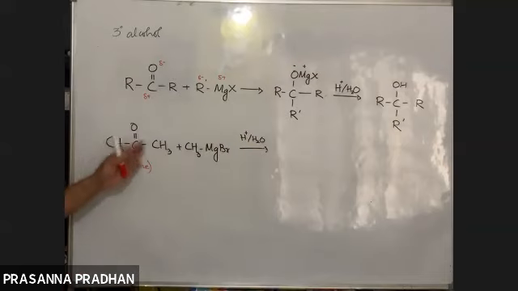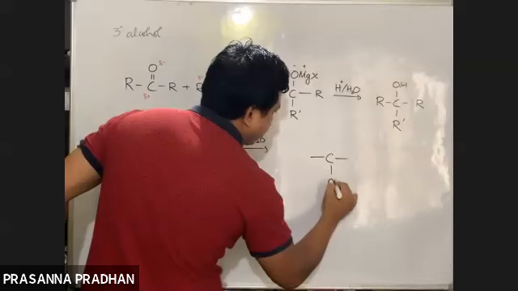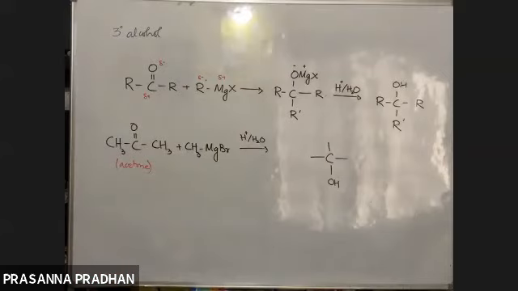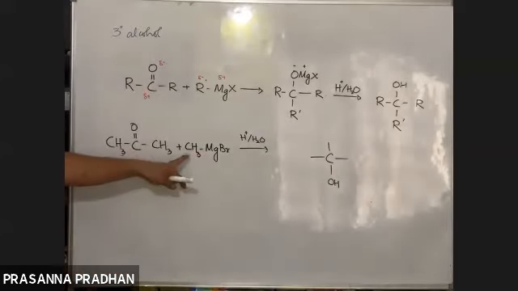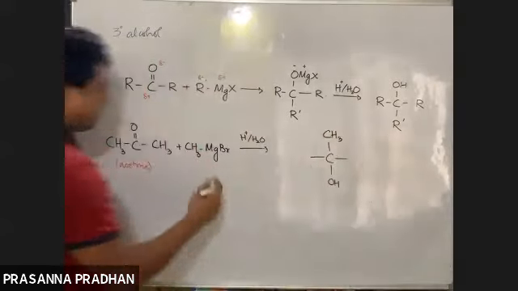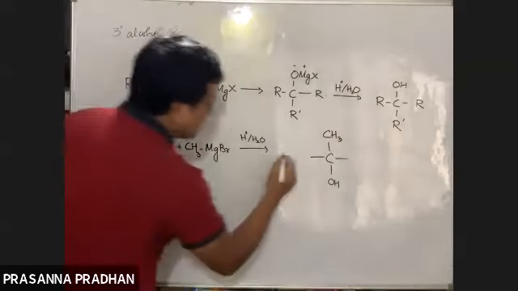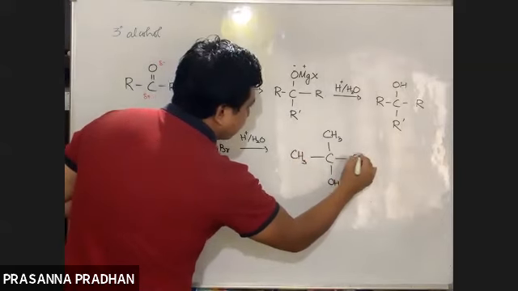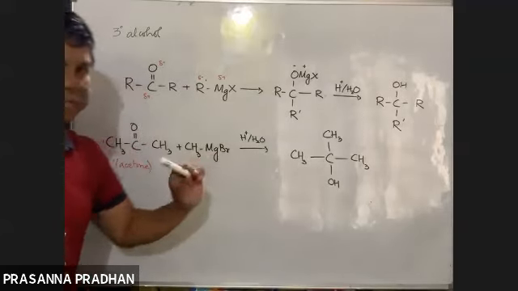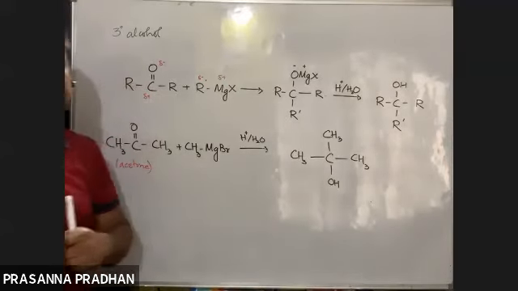Now I know ketone plus Grignard reagent will give you a tertiary alcohol. So I'll write down the C-OH, tertiary alcohol. Yes, this grouping has to be present. Now I must add 3 alkyl groups. One of the alkyl groups comes from a Grignard reagent, CH3. I'll write down CH3, which has come from the Grignard reagent. The other 2 alkyl groups must come from the ketone. What are they? CH3, CH3 again. Yes, it's so easy. First, I draw a tertiary alcohol, C-OH, 3 alkyl groups, 1 alkyl group from the Grignard reagent, the other 2 alkyl groups from your ketone.